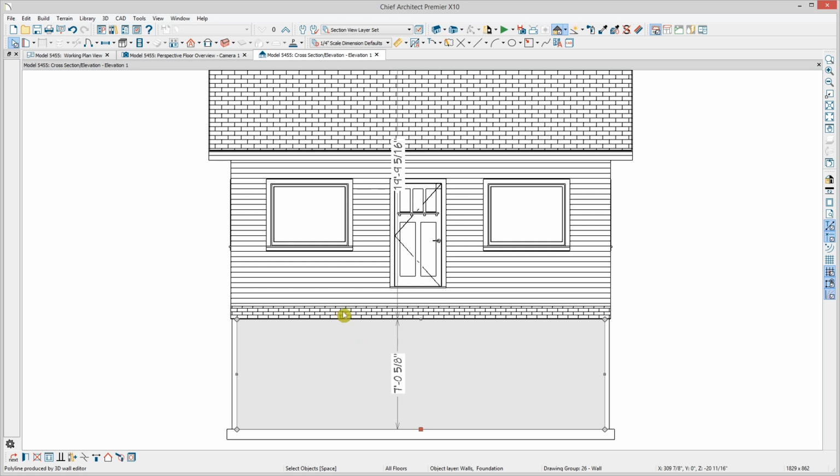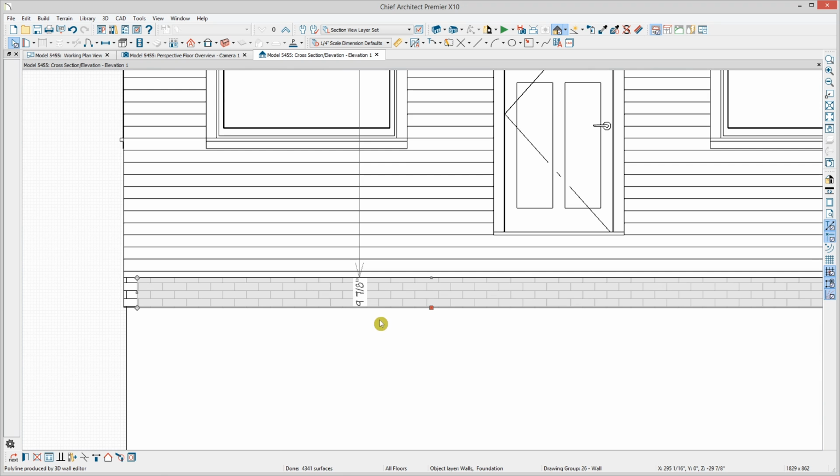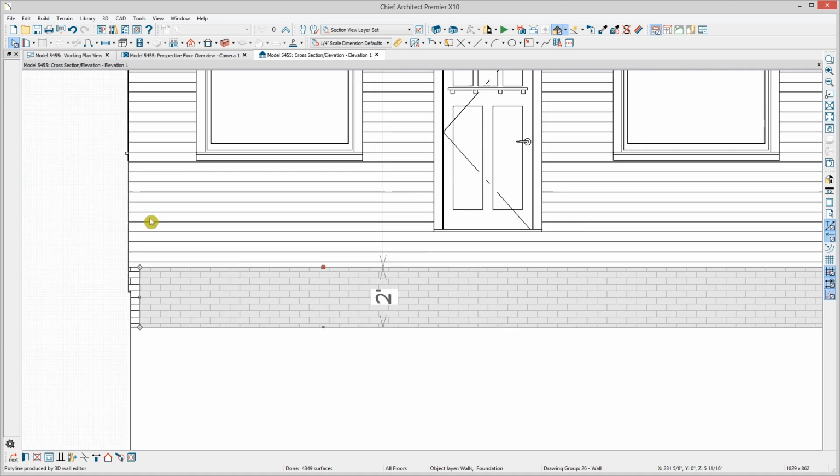And we're going to want to avoid selecting the top edge and getting the red handle here, because that's the default top height of the wall in relation to the floor platform. So normally we're going to work with the split between them. You can click on the bottom side of the split or the top side and get the appropriate dimensions. So for example, I can now click this and the red handle will indicate this edge moves, the default wall type stays where I want it. And I'll just type 24 inches for example. And the whole thing moves down.